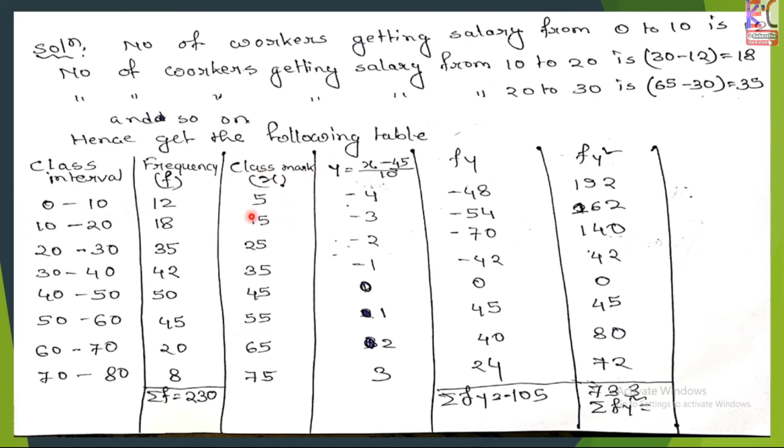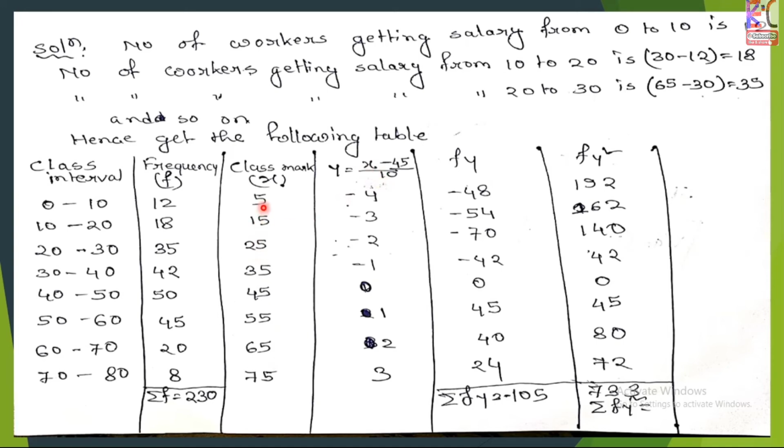You can say this is the mid value or x, anything. 0 to 10 is 5, 10 to 20 is 15, 20 to 30 is 25, similarly like this. Okay, next this is the y transformation. You know that y is x minus c by d, so we can take c as 45. The mid value here, with an even number of 8 classes, you could take any mid value, 35 also or 45. And x minus c by d, where d is the difference between these values, which is 10.